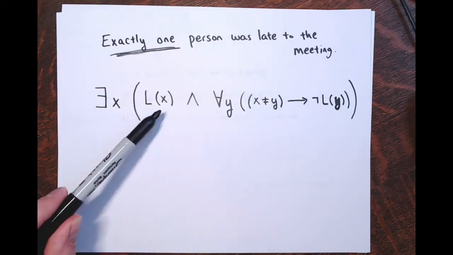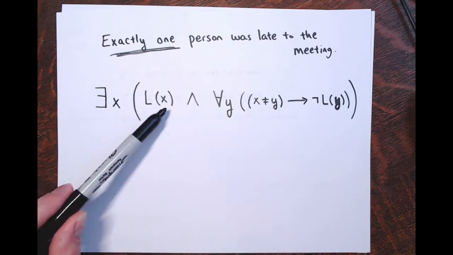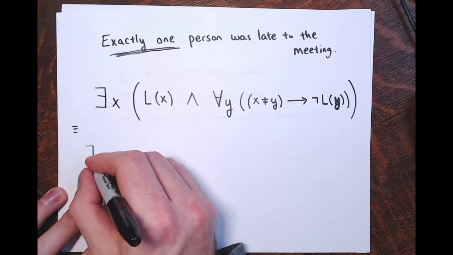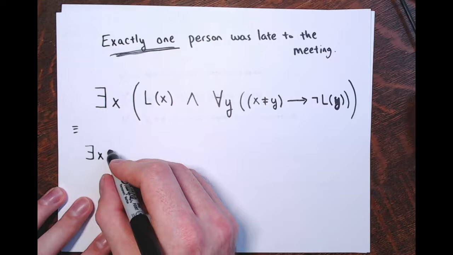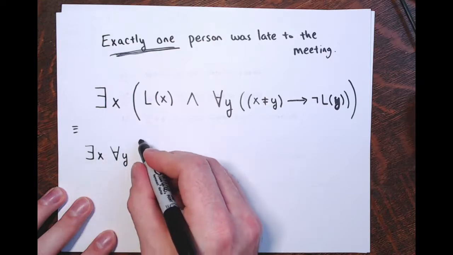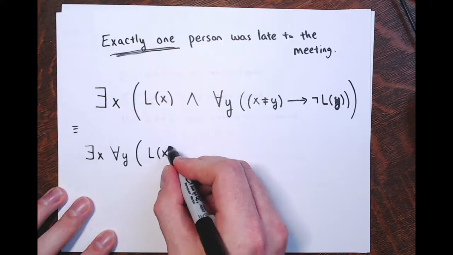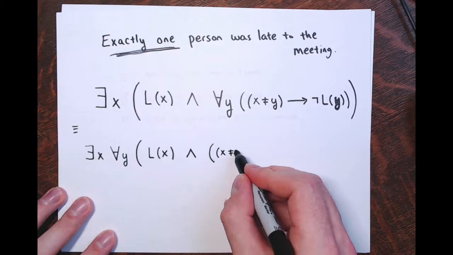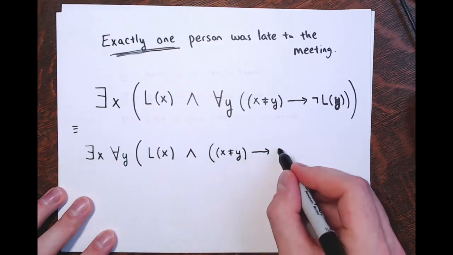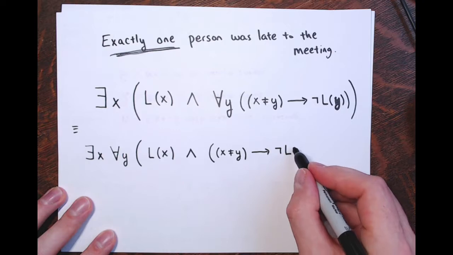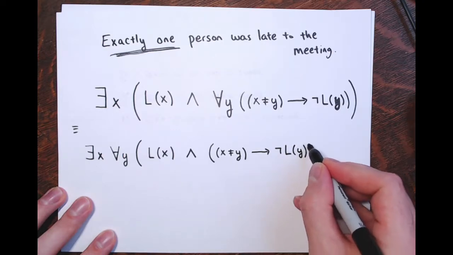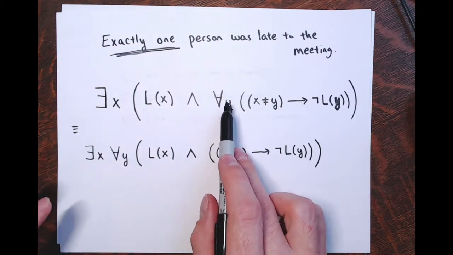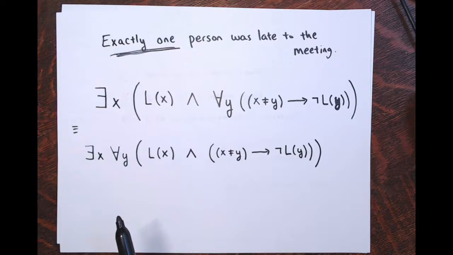Now you could also, since this first predicate doesn't depend on Y, pull this out here and say, there is a person X such that, for every person Y, person X was late, and then this stuff. And if person X is not person Y, then person Y was not late. If person Y is somebody else, anybody else was not late. You can do that as well. There's a part of the section where it talks about when you can pull quantifiers out front.